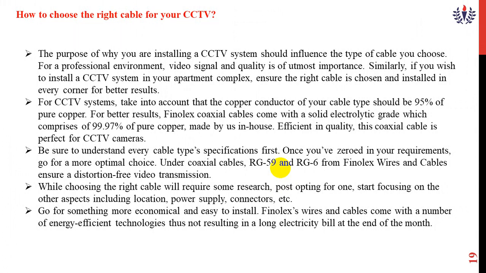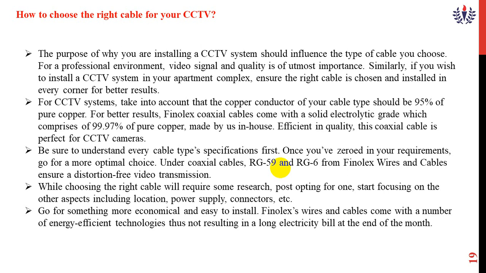Based upon the selection of the CCTV camera, with better companies, we can go for Finolex coaxial cable, because this is one of the topmost companies, comprising 99.97% pure copper material. This Finolex coaxial cable normally comes with solid electrolytic grade materials.